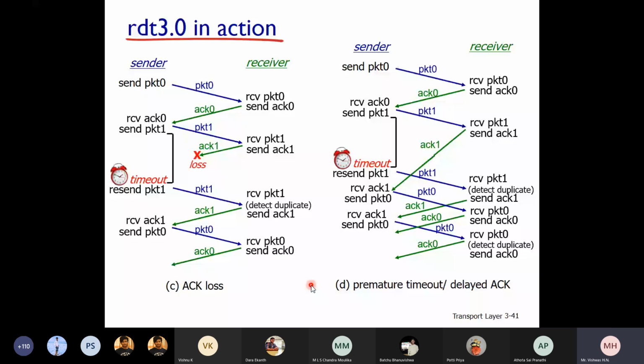So can anyone let me know what will be the other problem with stop and wait? These protocols have at least solved a few problems, like if a packet is lost, how do you handle it? If there are bit errors, how do you handle it? To some extent, these protocols are handling it, right? If not 100%, at least maybe 75-80% they are handling it properly. But there are some flaws. We will see how to handle those flaws. But beyond that, what might be the issue with this stop and wait protocol? Can anyone guess?